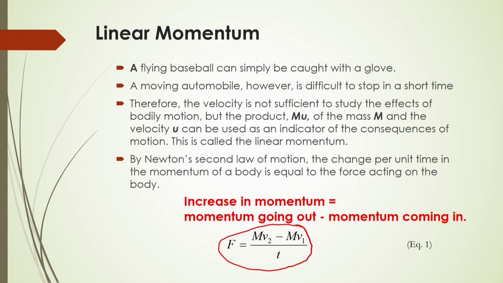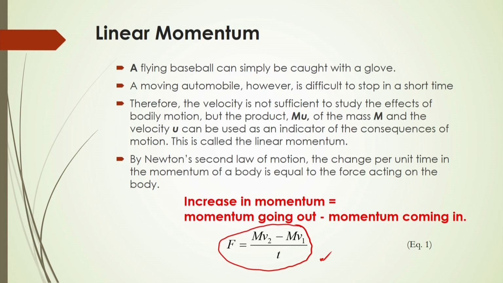So, F equals m v2 minus m v1 by time t. In this way we can easily calculate the change of momentum. If we know the velocity and the mass, we can easily calculate the momentum.